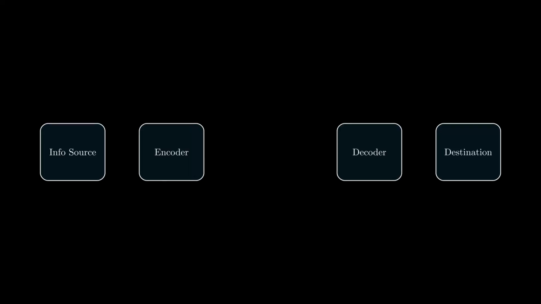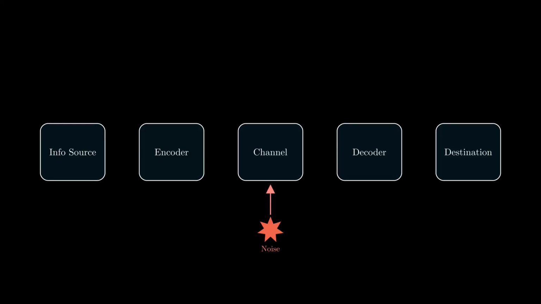To understand the true power of entropy, we must look at it through the lens of Claude Shannon's general model of communication. Every communication task begins with an information source, which generates a message, and a destination, the entity waiting to receive it. The goal is simply to get the message from left to right, but raw information rarely travels well on its own. It needs to be translated. We pass the message to an encoder, and eventually, a decoder will reverse the process at the other end. Between them lies the channel. This is the physical medium, a copper wire, a radio wave, or a fiber optic cable. And in the real world, channels are never perfect. They suffer from noise, random interference that corrupts what we send.